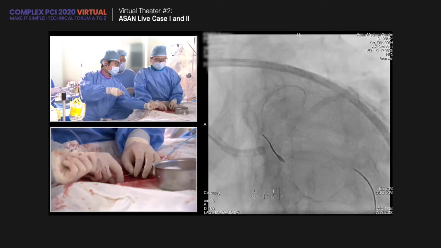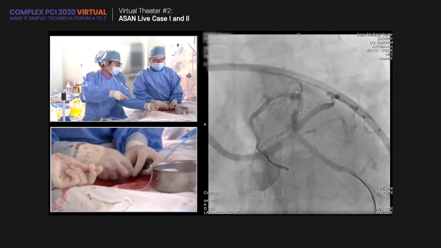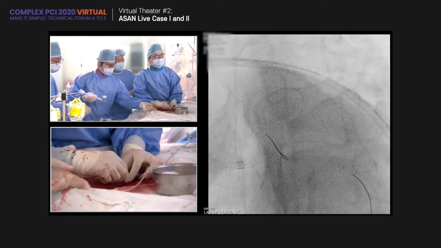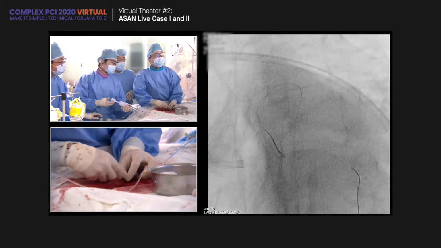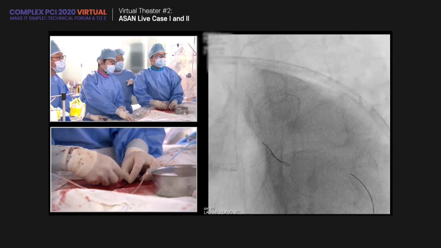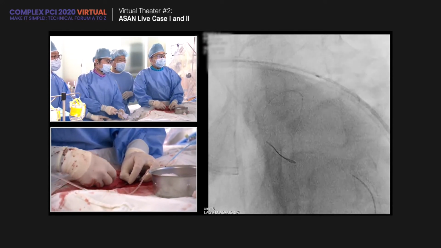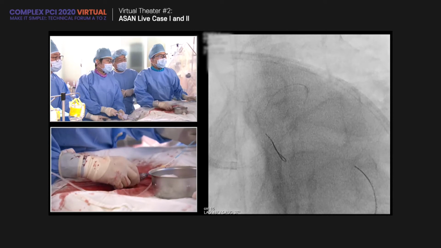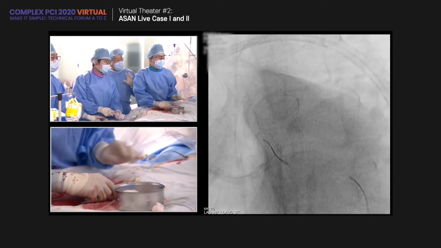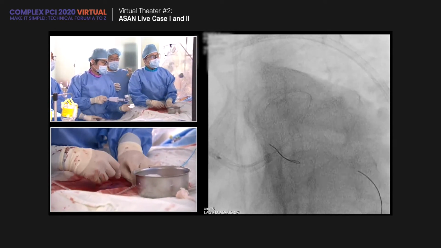So we're going to do just a stent crossover from the distal to the main here. There is diffuse disease. However, the circumflex is just a kept wire. However, I think we don't need any, the angle is very steep.